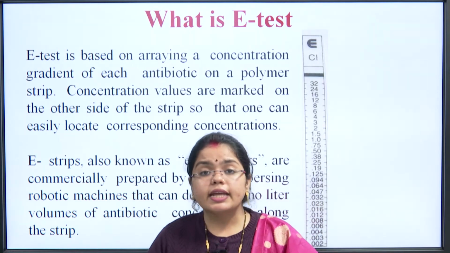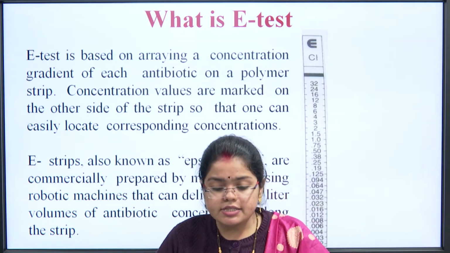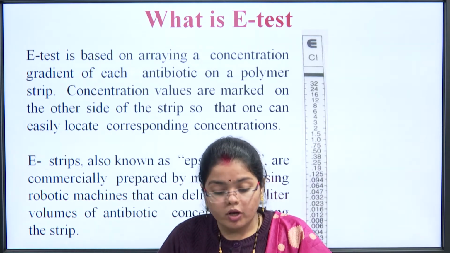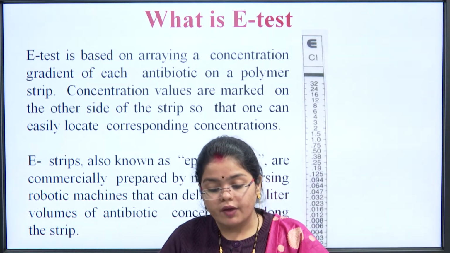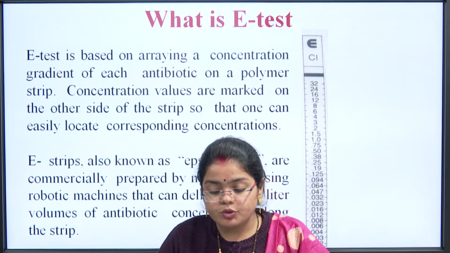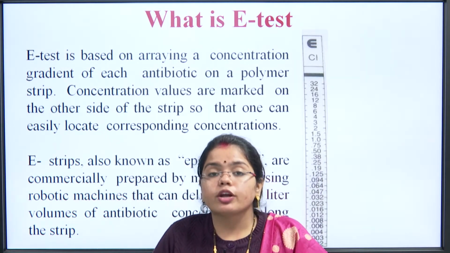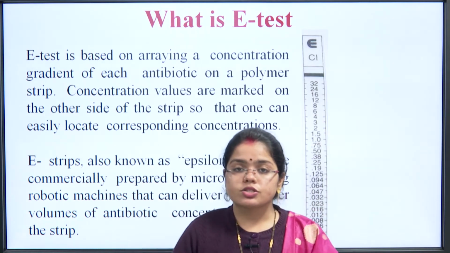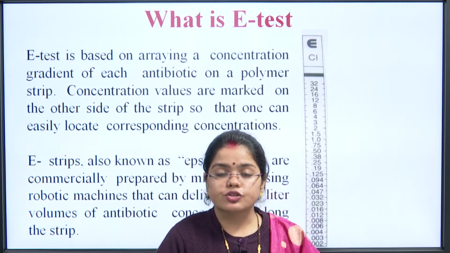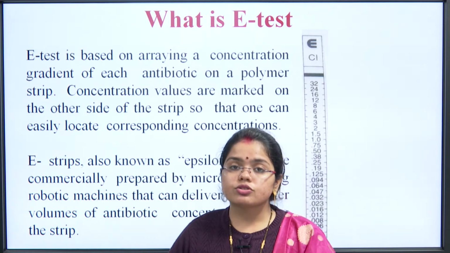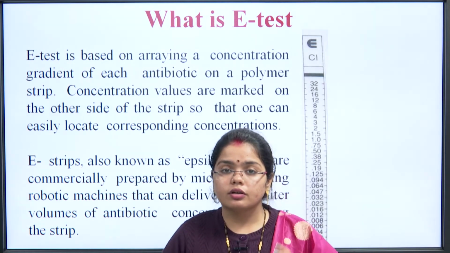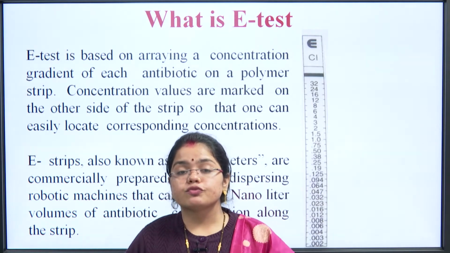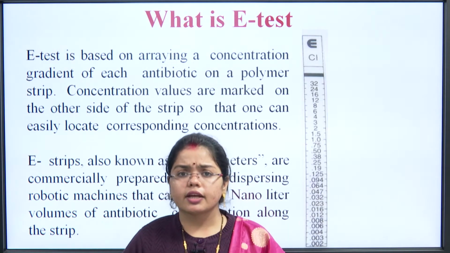So, what is the E-test? The E-test is based on arraying a concentration gradient of each antibiotic on a polymer strip. Concentration values are marked on the other side of the strip so that one can easily locate the corresponding concentrations. What we do for the MIC is dilute the particular broth again and again, maintain that dilution for a longer duration, and culture it again and again.